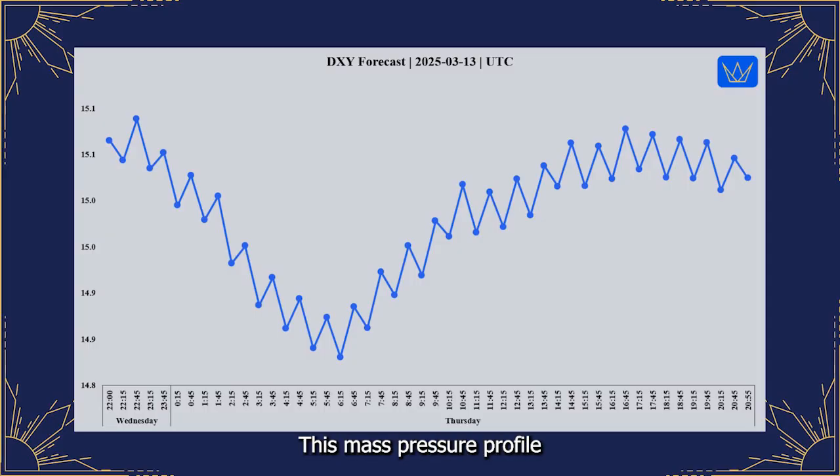This mass pressure profile suggests a slightly bullish intraday tendency for the DXY on March 13. Expect gradually rising prices with low volatility for the dollar index. Intraday traders might consider cautiously exploring long opportunities, focusing on minor mass pressure pullbacks for potential entries. Based on historical mass pressure patterns, potential significant price movements in the DXY might emerge around the late European session and early US session, roughly 13 to 1500 hours Universal Time Coordinated.